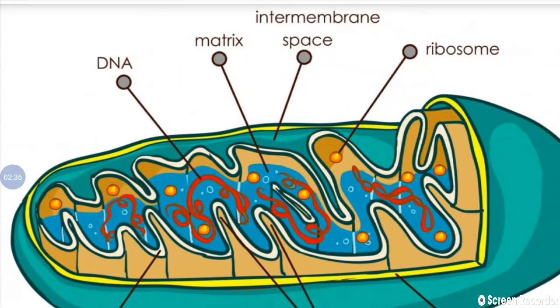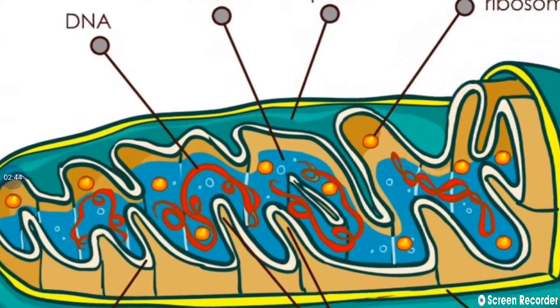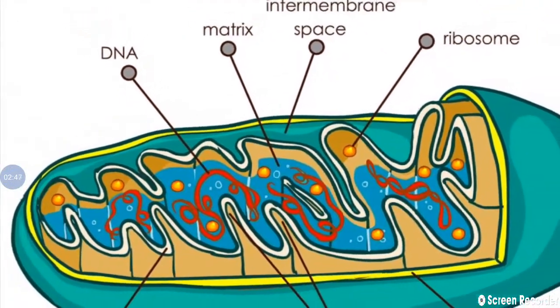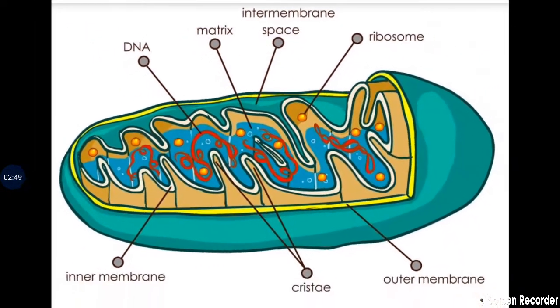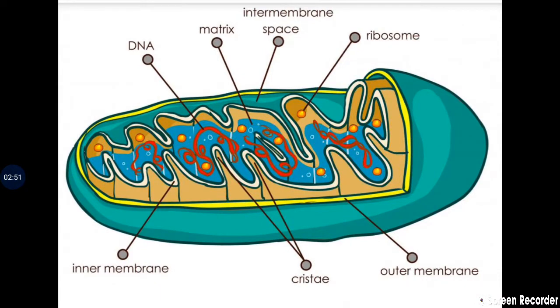One to many, some hundreds of DNA molecules are present in the matrix of mitochondria. Sometimes only one can also be seen. However, the DNA molecule is present in the matrix of mitochondria.